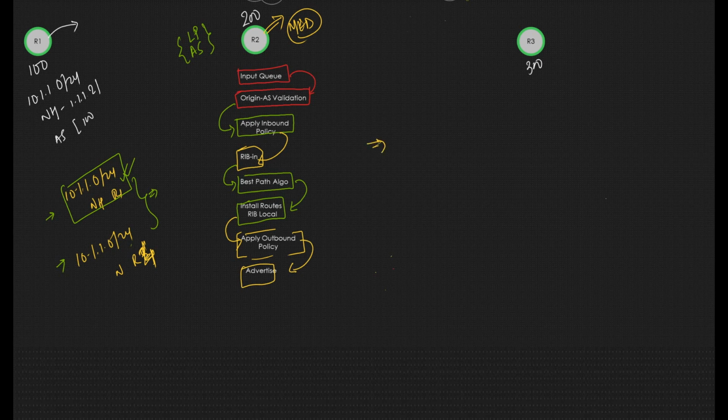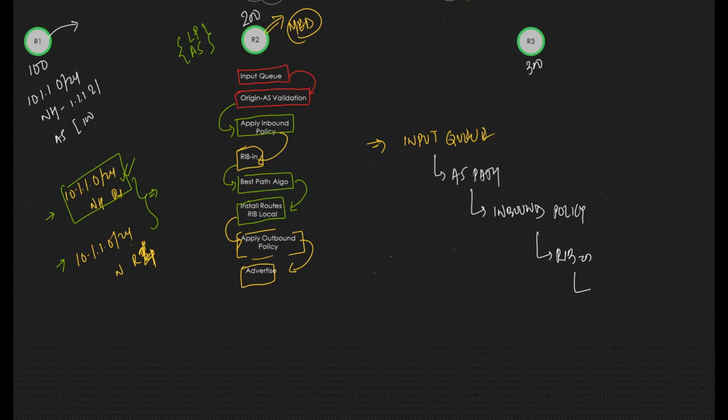So whenever a route comes from R1 to R2, it is put in the input queue. Based on this input queue, it does AS path validation. Based on the AS path validation, it checks whether any inbound policies are there or not. After inbound policies, it stores the route in the RIB-in table and runs the best path algorithm.